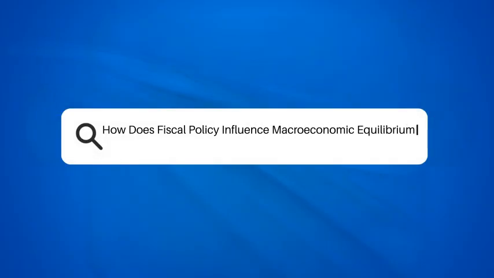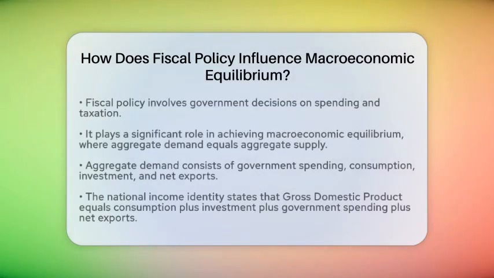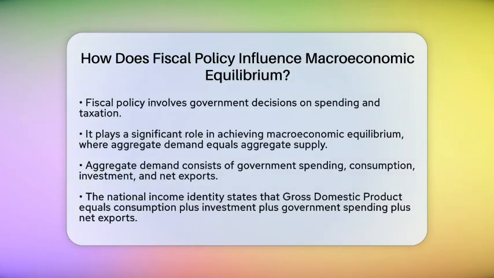How does fiscal policy influence macroeconomic equilibrium? Have you ever wondered how government spending and taxes can shape the economy? Fiscal policy plays a key role in determining macroeconomic equilibrium. This equilibrium occurs when aggregate demand equals aggregate supply, setting the stage for the economy's output and price levels. Let's break down how this works.